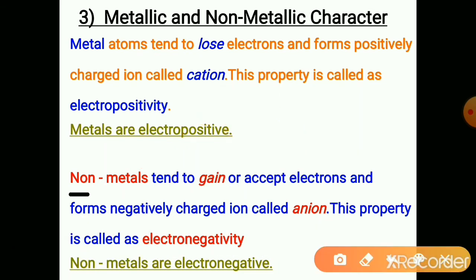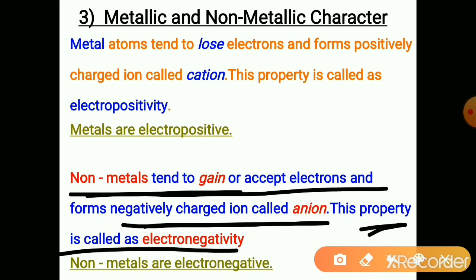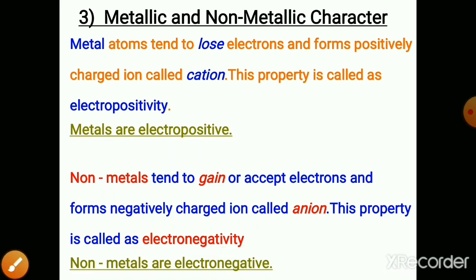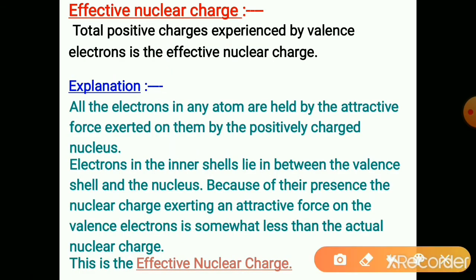So, non-metals tend to gain or accept electrons and form a negatively charged ion, which is called an anion. This property is called electronegativity. So, non-metals are electronegative. Metals are electropositive, non-metals are electronegative. Now, before studying the trend, we must study the nuclear charge. Effective nuclear charge. What does it mean actually?